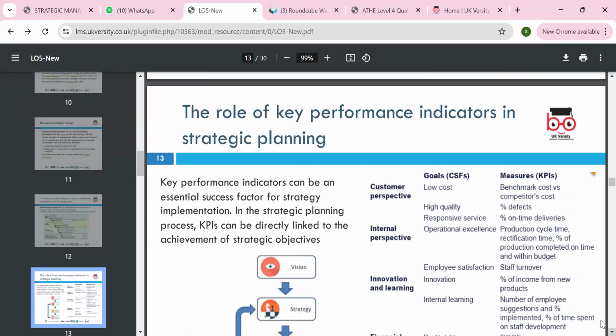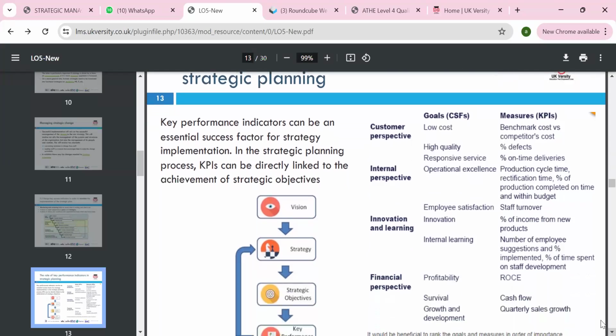The role of key performance indicators: if we look at critical success factors, we can look at the balanced scorecard model, given by Kaplan and Norton. The customer perspective: critical success factor is low cost, benchmarking your cost versus the competitor's cost. You can look at high quality versus zero defects, and responsive service on time. Internal perspective: operational efficiency, production cycle time, and rectification time. Innovation and learning: employee satisfaction, innovation, percentage of income from new products, number of employee suggestions, and percentage of implementation.